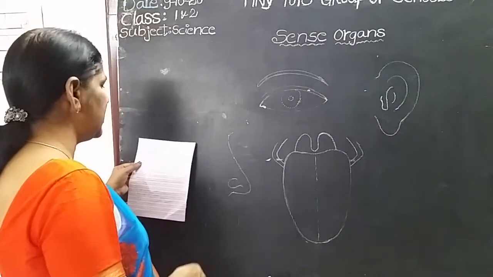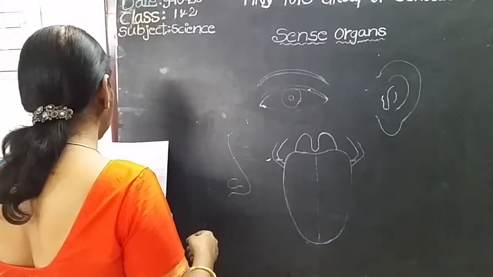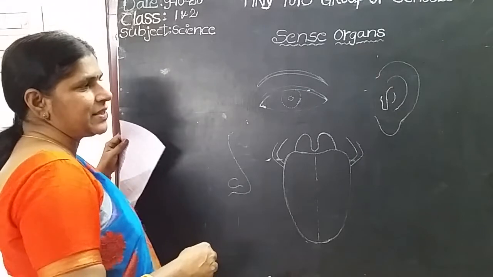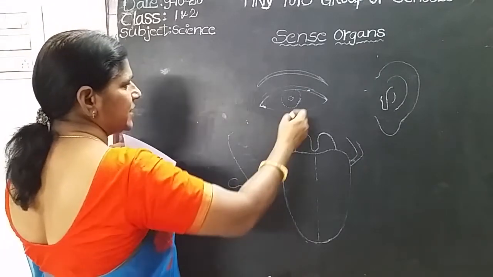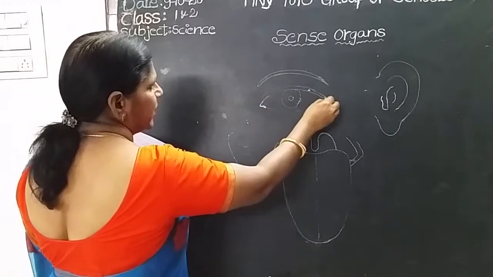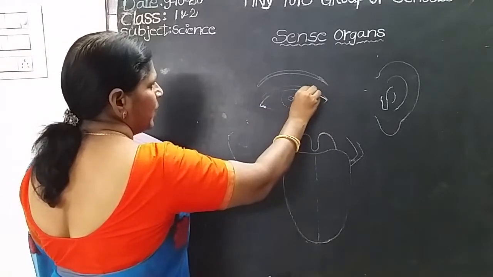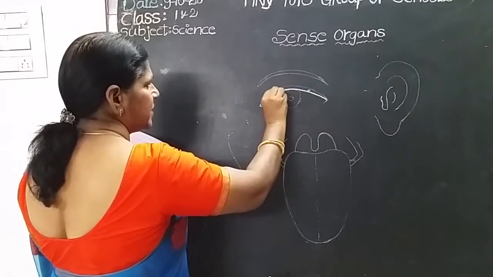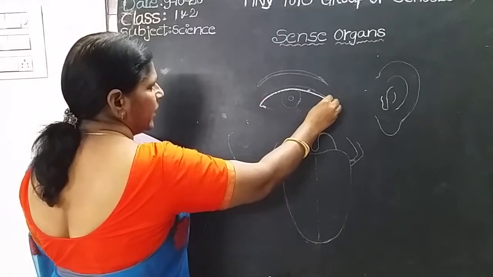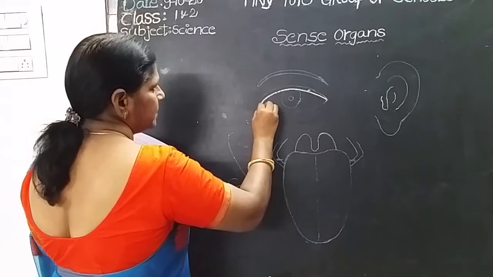Okay. Take one pencil. Okay children. Yes. Here is the first sense organ. What is the first sense organ? First sense organ is eye. Okay. First draw 2 half circles like this. Okay children. And another half circle like this.